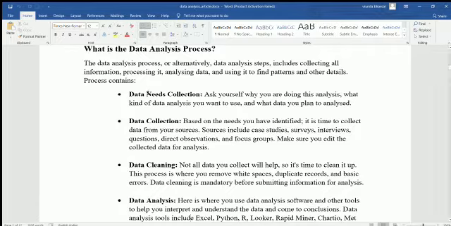It contains data needs collection, which is basically collecting the information. Ask yourself why you are doing this analysis, what kind of data analysis you want to use and what data you plan to analyze. This basically says what is the purpose for which we want to find the data, what kind of data we need and what data you plan to analyze.